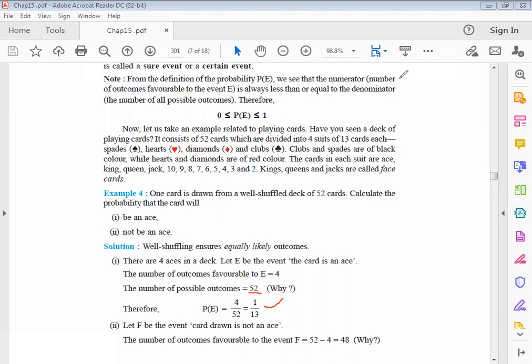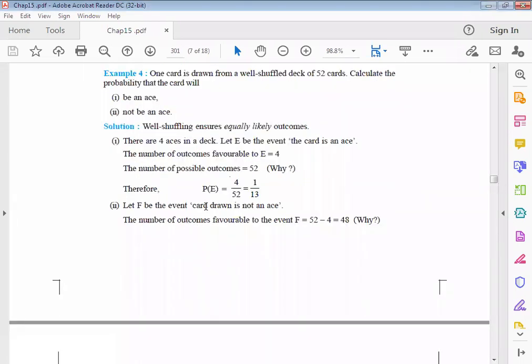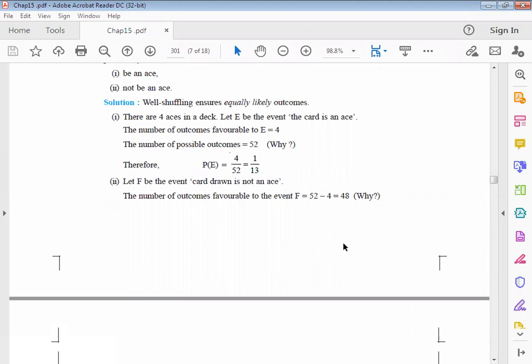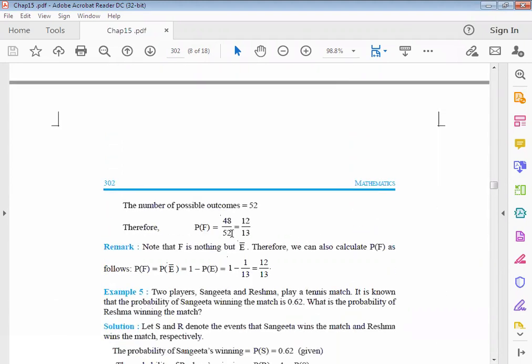Now students, not being an ace is a complementary event of being an ace, as we discussed in example number 3. What are complementary events? Happened or not happened. Here, be an ace, not be an ace. So we can easily calculate the probability of not being an ace by subtracting 4 from 52. Yes or no? That's why the cards that are not an ace number 48, and then the probability is 48 upon 52. I hope you understand.